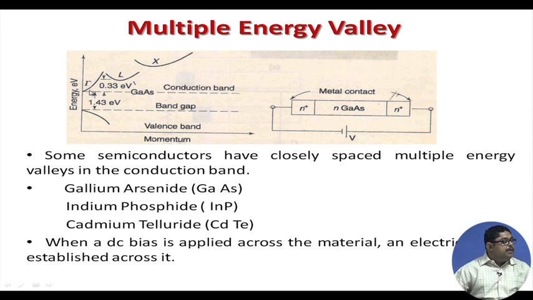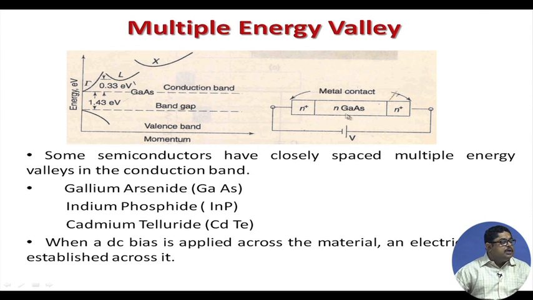What is the difference between these bands? Their energy is more, but you see that the x axis is momentum. So, if the momentum of the electron is here, its velocity will be less, here also velocity will be less. When a DC bias is applied across the material, an electric field is established.